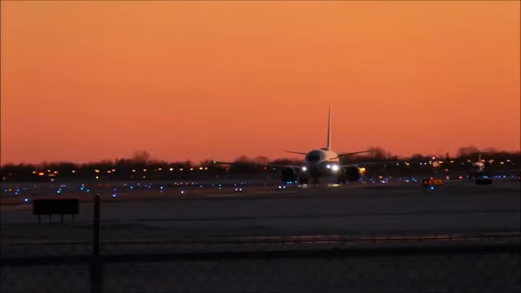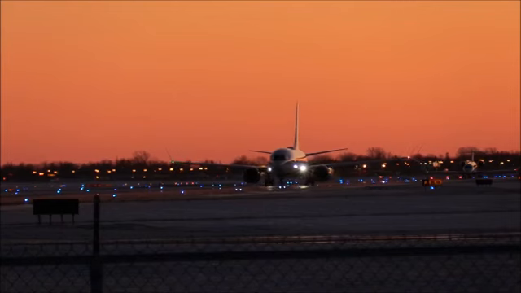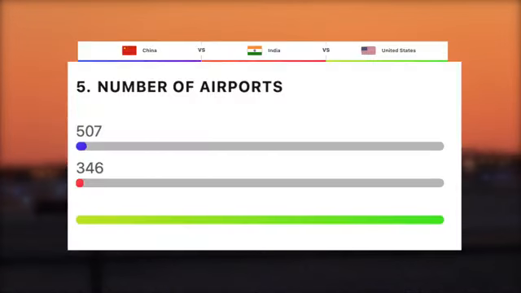Now, hold on to your aeroplane seat for this one. Let's take a look at the total amount of airports these three countries have. Starting off with India in third place with 346. Then in second place, China with 507. And then finally, the US takes the win here with, are you ready? 13,513 airports. The presence and number of airports is a good indicator to see how accessible and how good travel is in the country.